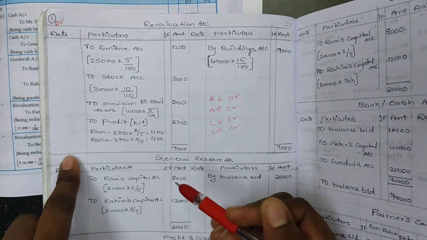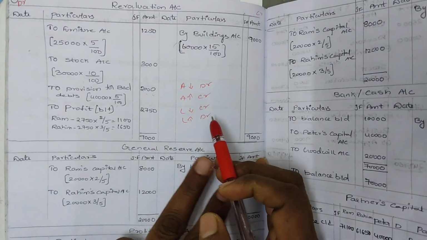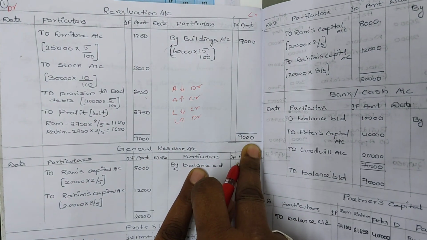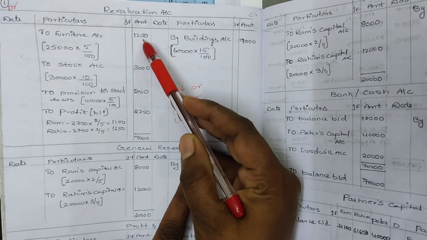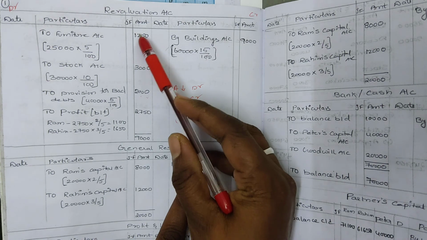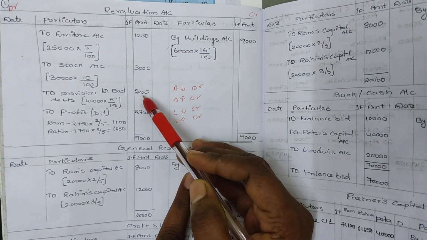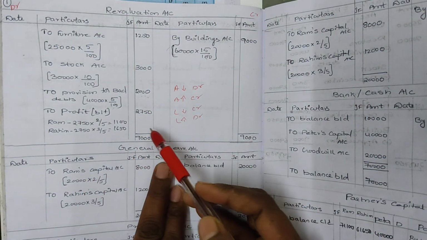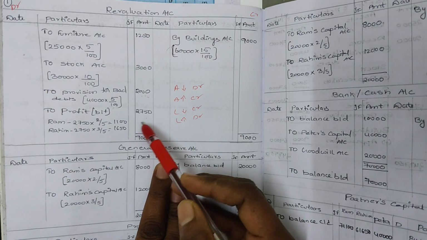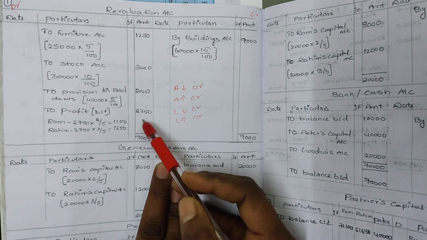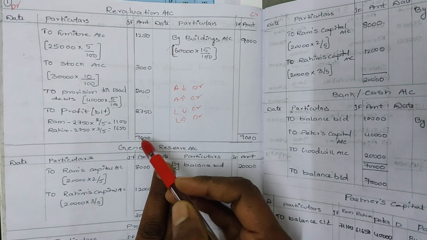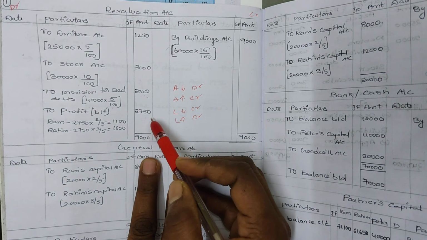Now we have to calculate whether we got a profit or loss. Credit side is more. On the credit side we got 9,000. So 9,000 minus the debit side, 1,250, 3,000, 2,000. The balance that you got is 2,750. That is 9,000 minus 6,250, and the balance we got here is 2,750.